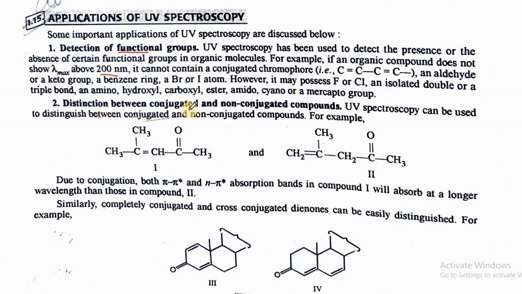Then second is distinction between conjugated and non-conjugated compounds. Here it is a conjugation, here is no conjugation. So in this the values will shift towards longer wavelength, and here they will be at a shorter wavelength compared to this. This will indicate the conjugation.